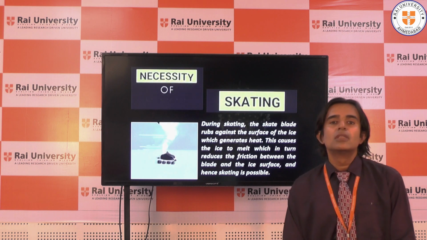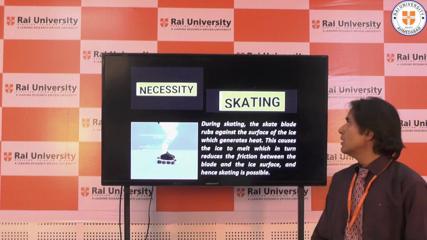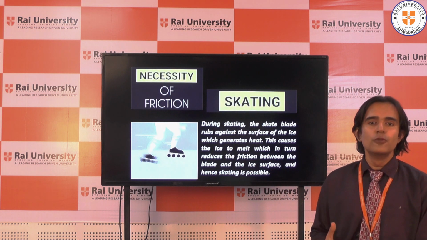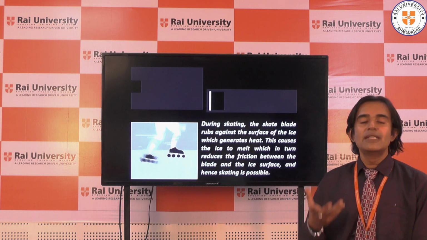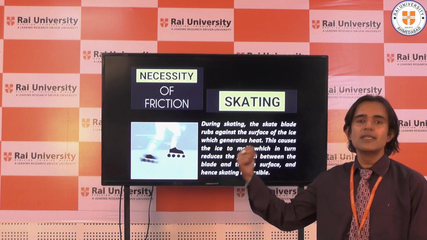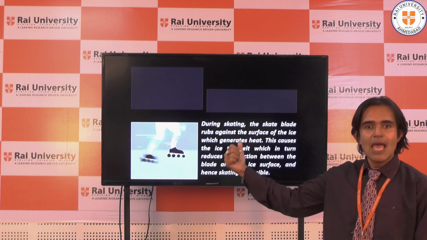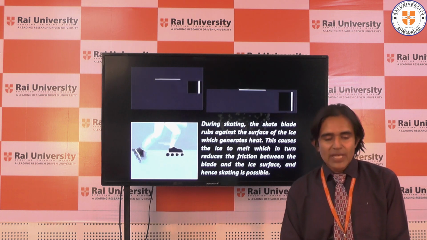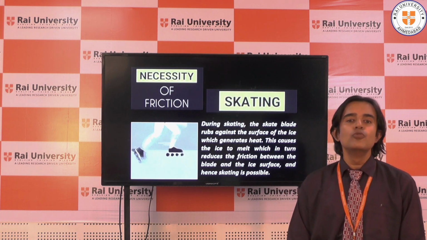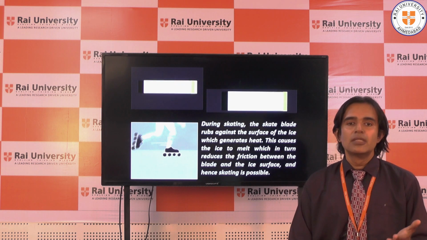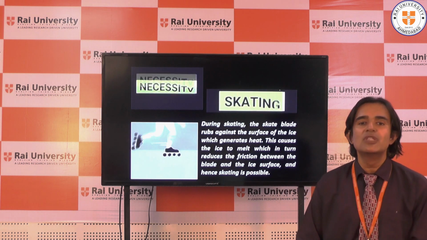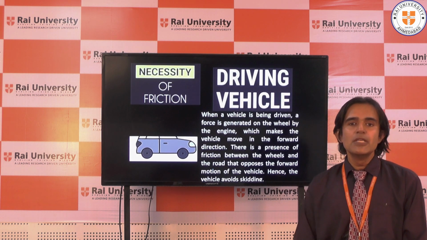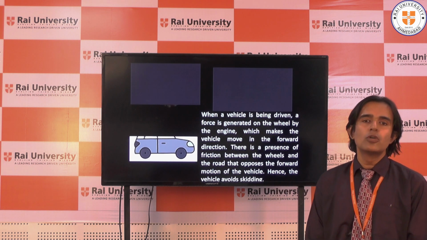Next, moving to the third application, you can see here the third application is skating. The person is skating on the floor. How is it possible? It is possible because of rolling friction. You can see here there is friction between the rollers and the surface on which he is rolling, right? During skating the rollers are moving on the road and that is how friction is helping the person to skate. The next is driving. Obviously you can see here there is a car which is moving on the road.